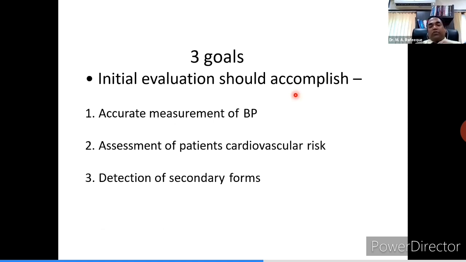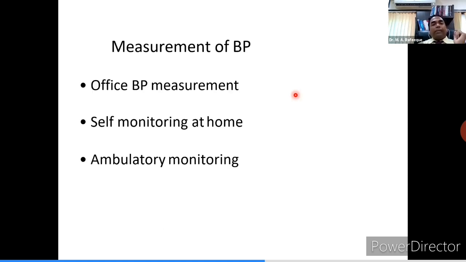Regarding evaluation, there should be 3 goals when you evaluate a hypertensive patient. Number 1 should be accurate measurement of blood pressure. Number 2 should be assessment of the patient's cardiovascular risk. And number 3 should be detection of secondary forms of hypertension. We will see them one by one.